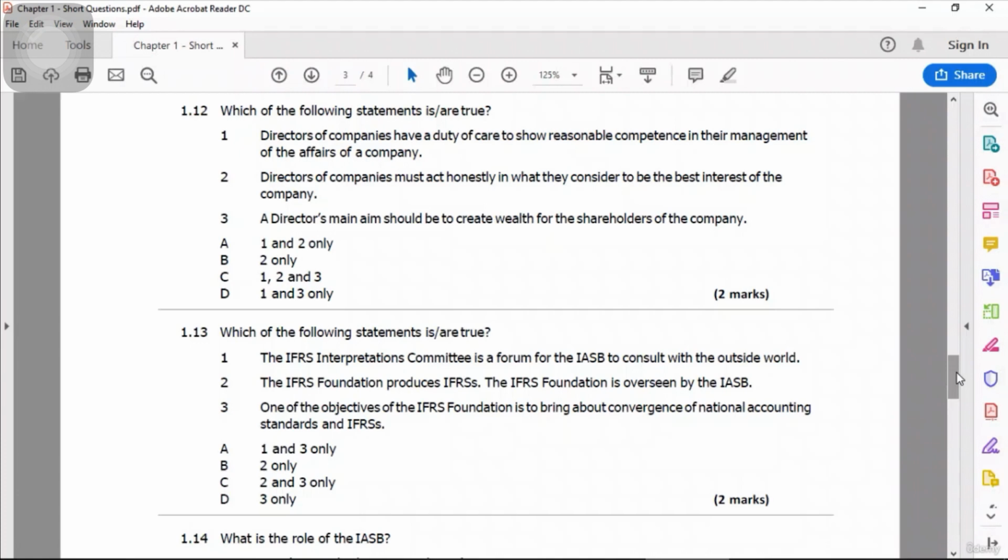Number 3, a director's main aim should be to create wealth for the shareholders of the company. Yes, this is what we discussed in the governance part. So all 3 statements are correct. If you pay attention, it says which of the following statements are true, so you could have more than one answer. All 3 statements are correct. Our answer is C, 1, 2, and 3.